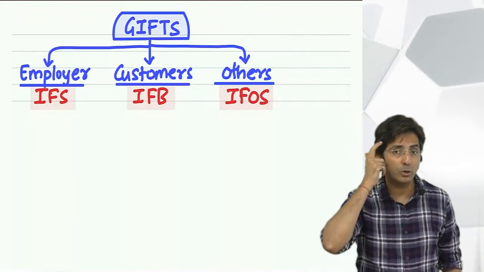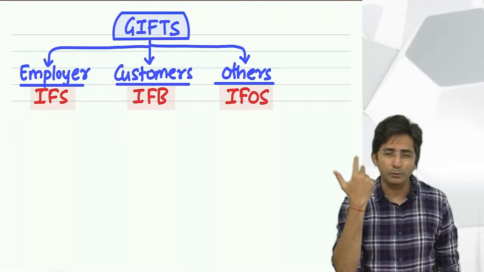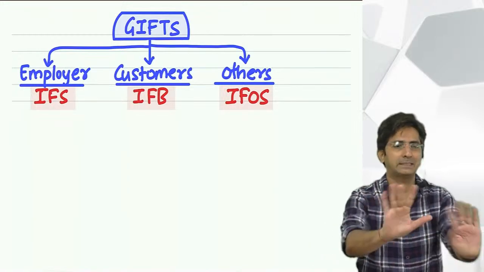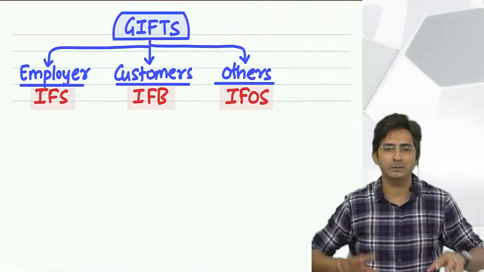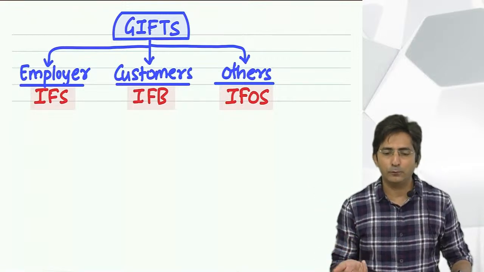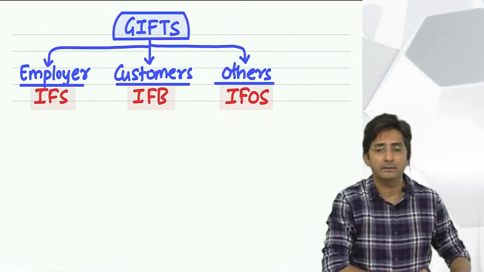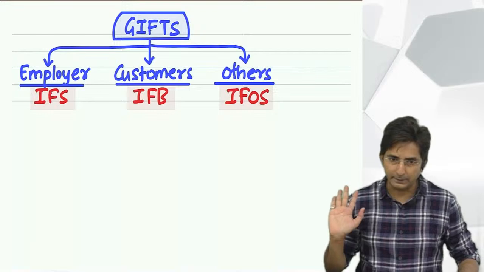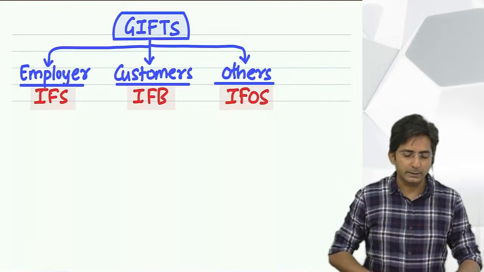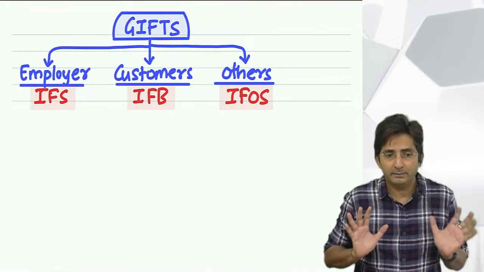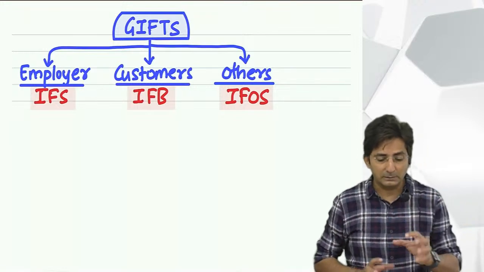See, this conceptual understanding is a must. Many students don't bother. They simply learn the rules by heart. Gift up to 50,000 exempt, above 50,000 taxable. But that is a mechanical approach. First you have to argue, gift is not an income. Why the hell tax on that? So do you agree it's not an income? Yes. So what is the definition of income? Is it something free or give and take? Give and take. But gift is not give and take.